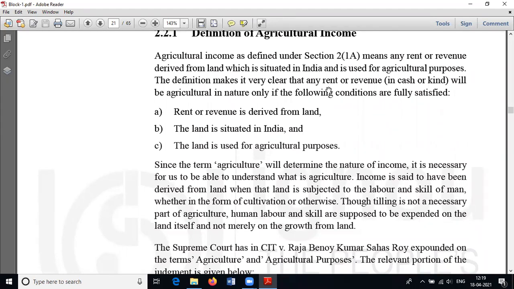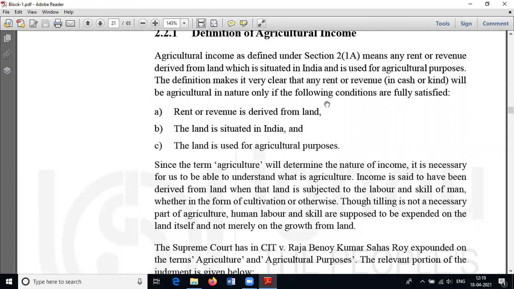Okay, when we extract some points from this definition, we can see rent or revenue derived from land, and the land must be situated in India and must be used for agricultural purpose.